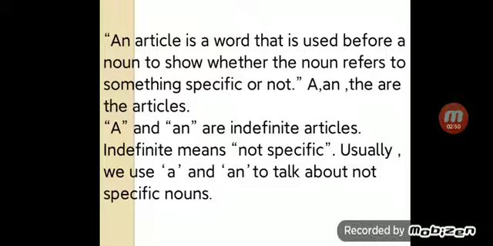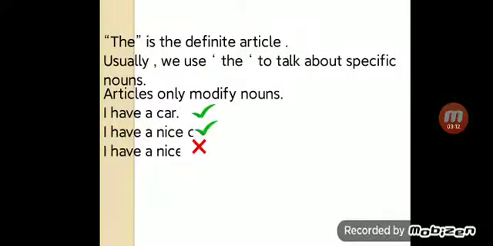A and an are the articles. A and an are indefinite articles. Indefinite means not specific. Usually we use a and an to talk about not specific nouns. The is the definite article. Usually we use the to talk about specific nouns.